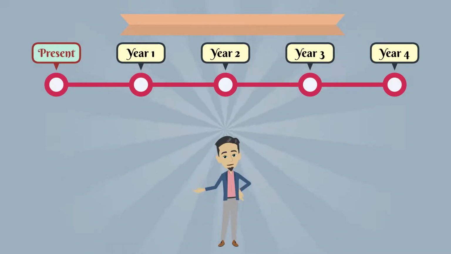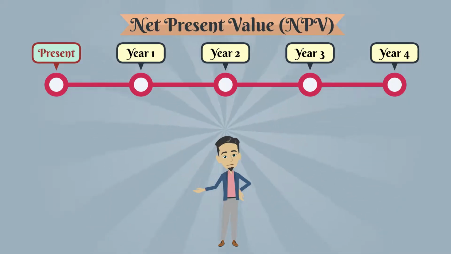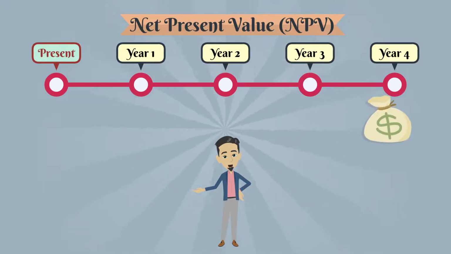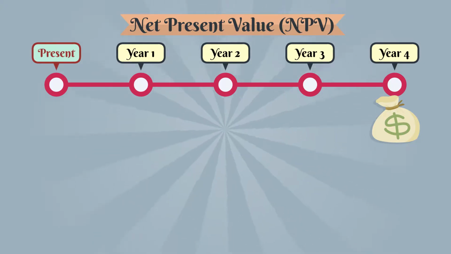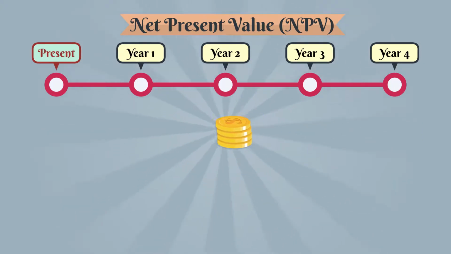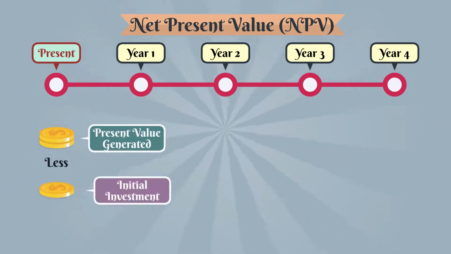The next method is net present value or NPV. NPV of a project is the potential change in an investor's wealth caused by that project while the time value of money is being accounted for. It equals the present value of net cash inflows generated by a project less the initial investment on the project.